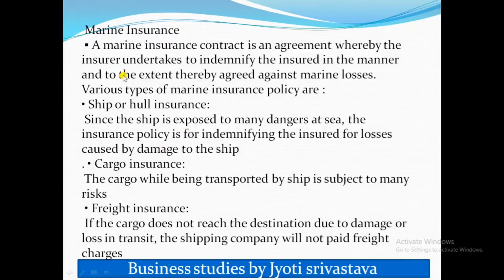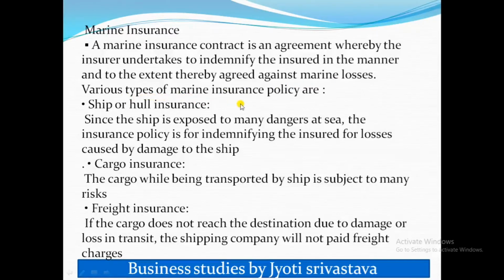A marine insurance contract is an agreement whereby the insurer undertakes to indemnify the insured in the manner and to the extent agreed against marine losses. In case of marine losses, the company will pay the owner of the shipping company, and for this the shipping company has to pay an amount, and this amount is said to be a premium.